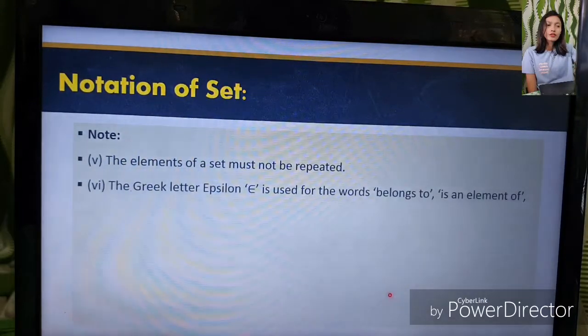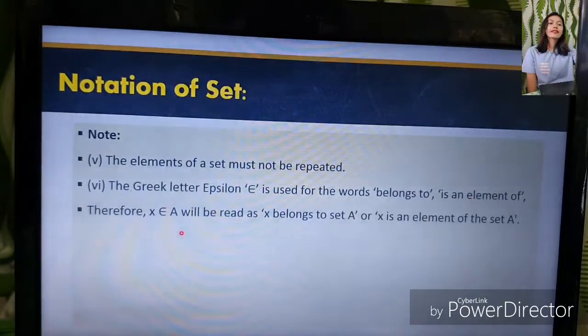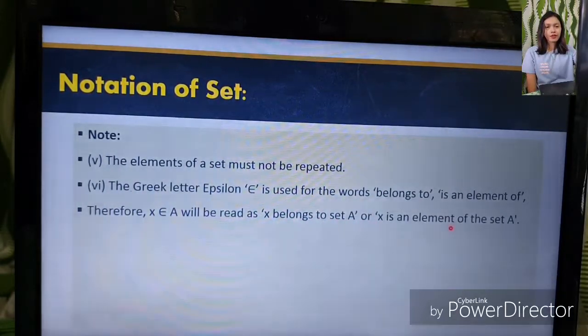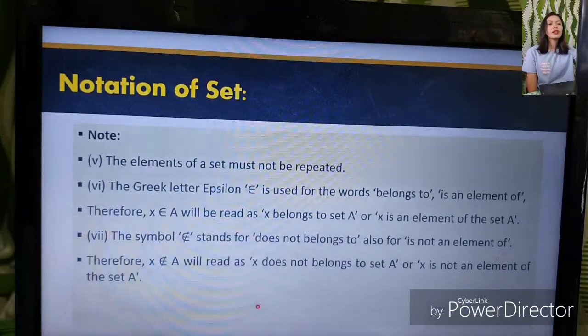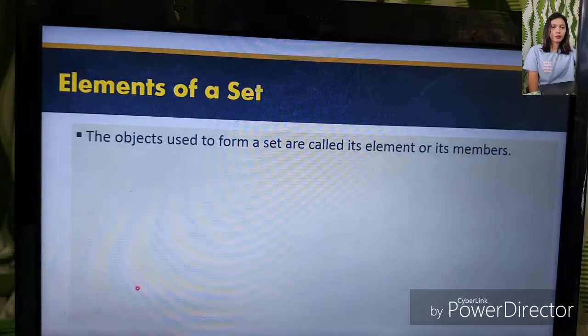The Greek letter, this one, is used for the words belongs to, is an element of. Therefore, x is an element of A will be read as x belongs to set A, or x is an element of set A. This symbol stands for does not belong to, or is not an element of. Therefore, this will be read as x does not belong to set A, or x is not an element of set A. So the objects used to form a set are called its elements and its members.